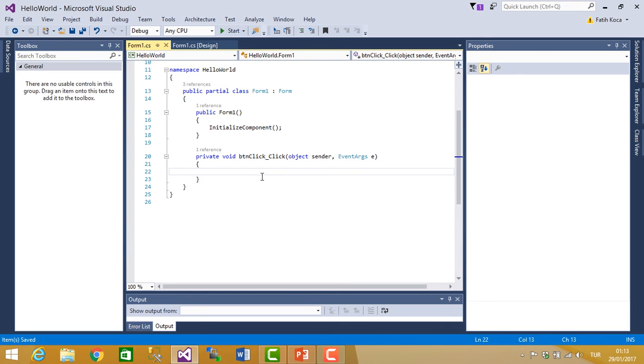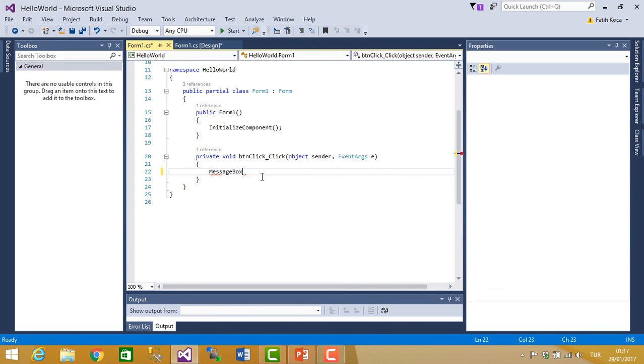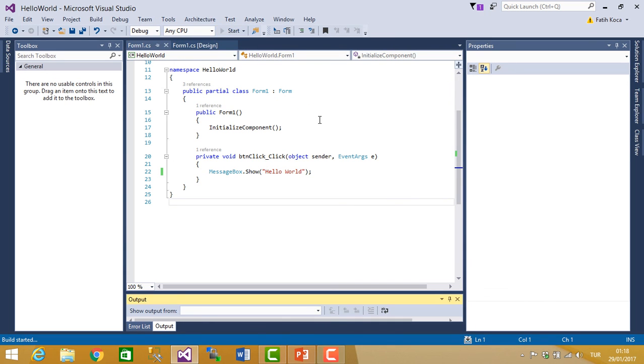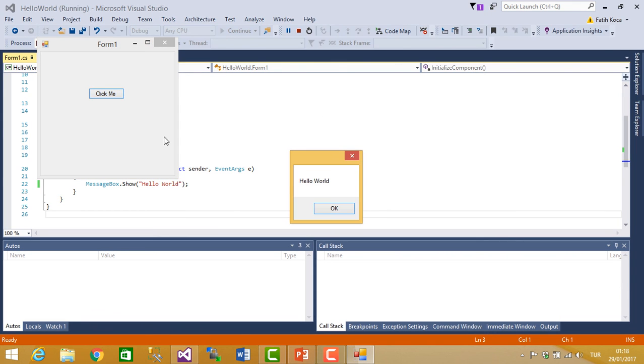And button click. And message box. Let's show "Hello world". And start. Click me. Hello world.